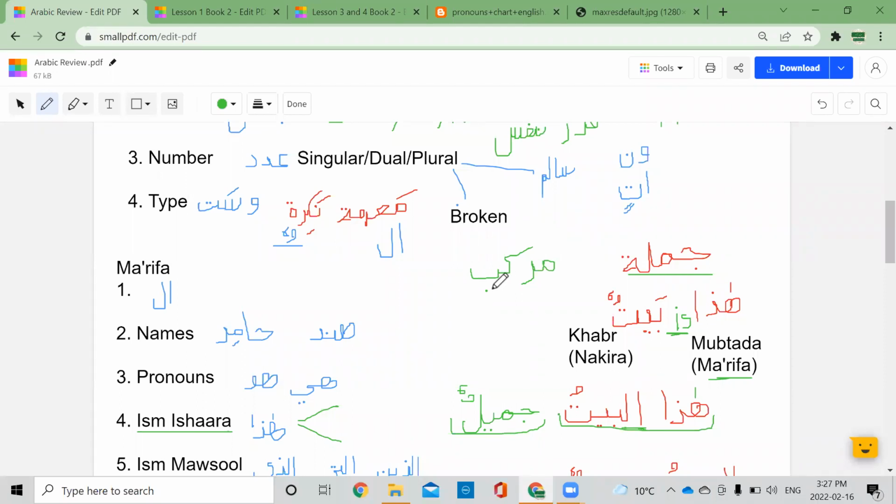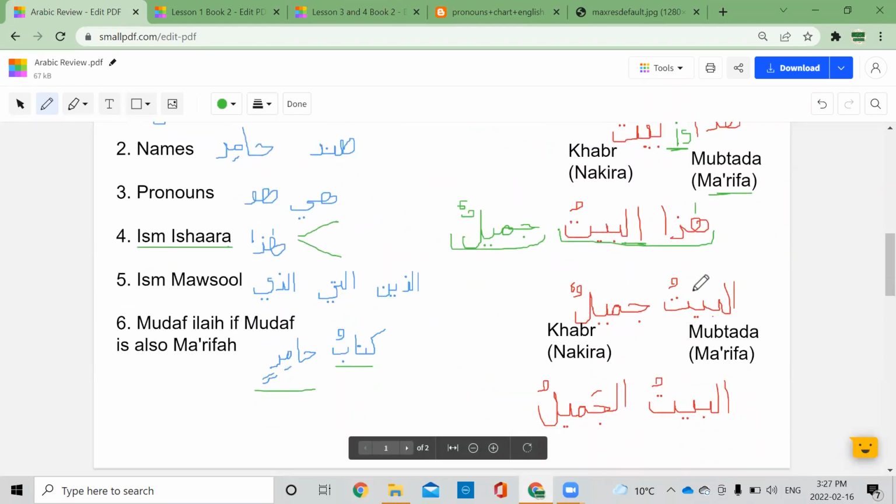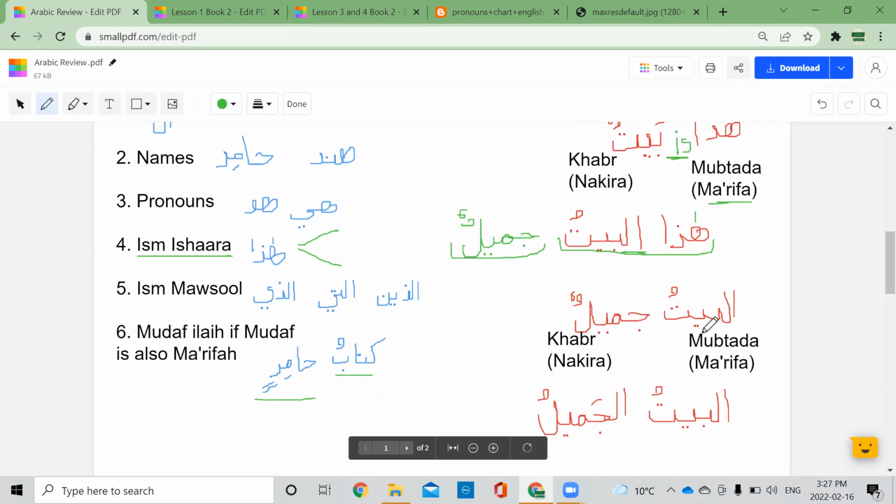So let's look at another example now. We have here al-baytu jamilun. Okay, what does this mean? Samiha, can you tell me what this means? Can anyone tell me what this means? Al-baytu jamilun. The house is beautiful. The beautiful house or the house is beautiful. Yes. What is it? Choose one.